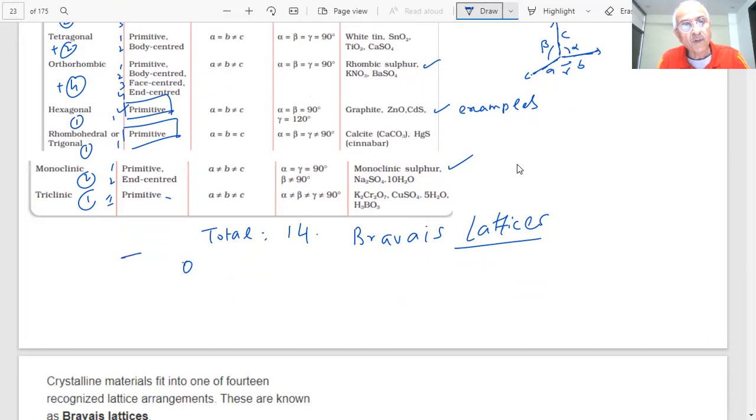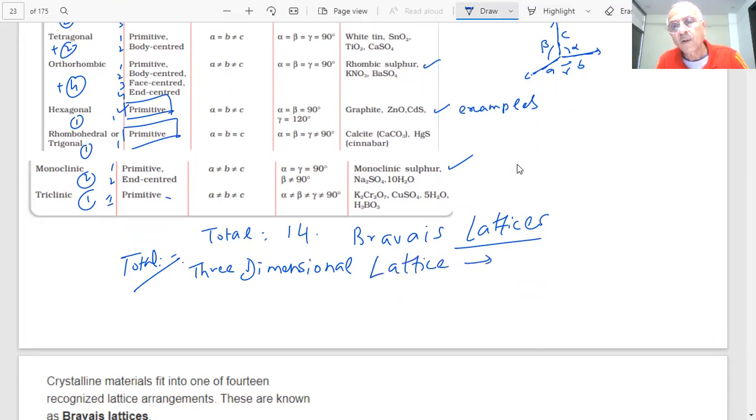Only total how much, students? If you count all this, what is the value that comes? What is the answer, students? How many total three-dimensional lattices are possible? Only 14.